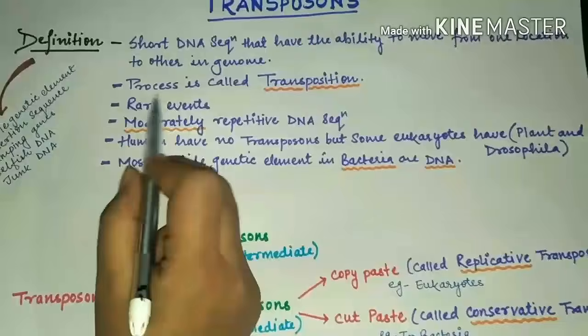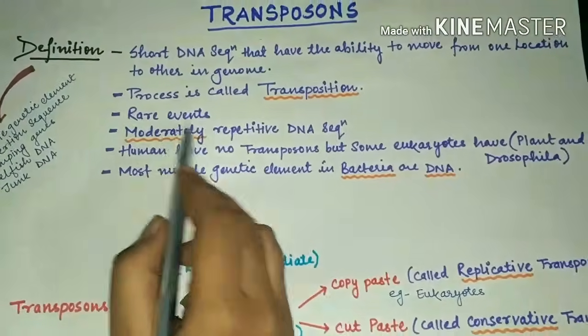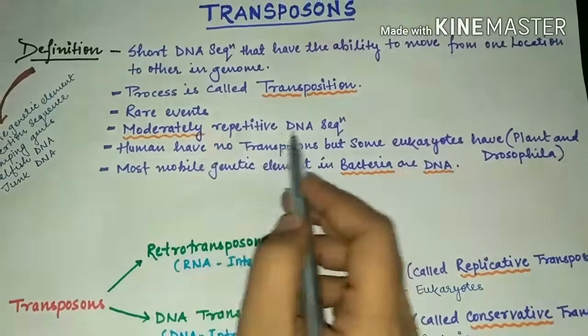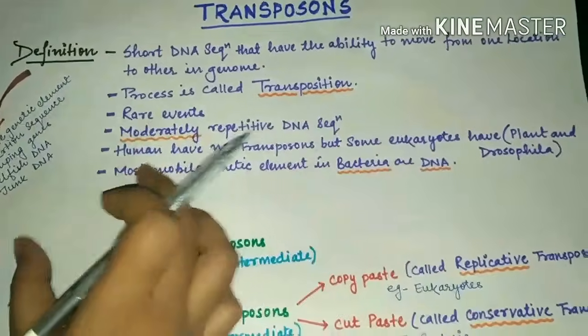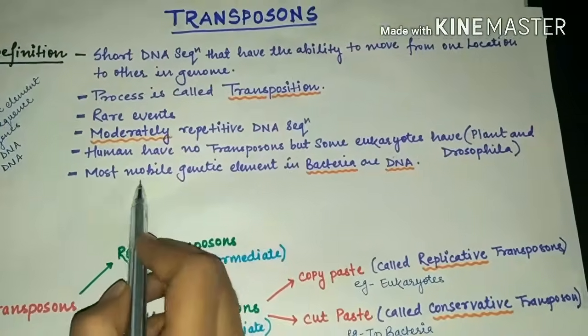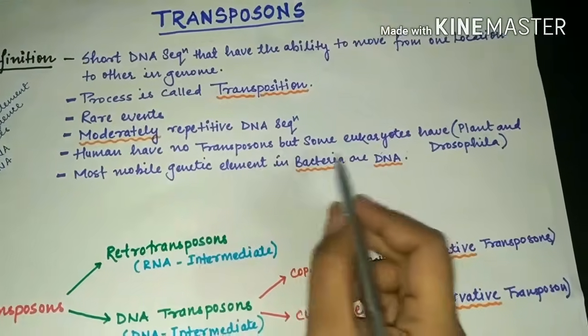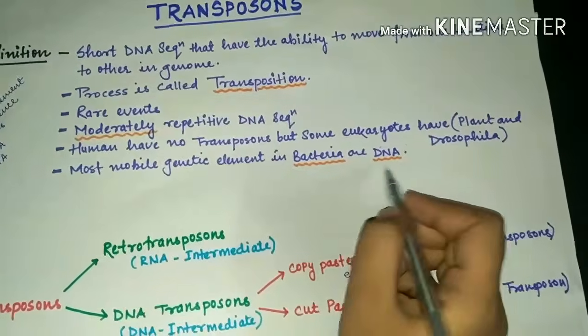The third point is that it is a rare event. It doesn't occur very frequently. No, it is the rarest event. The fourth point is that they are moderately repetitive DNA sequences. Moderately means in between. It's not the most or the least repetitive sequence. The most mobile genetic elements in bacteria are DNA transposons.